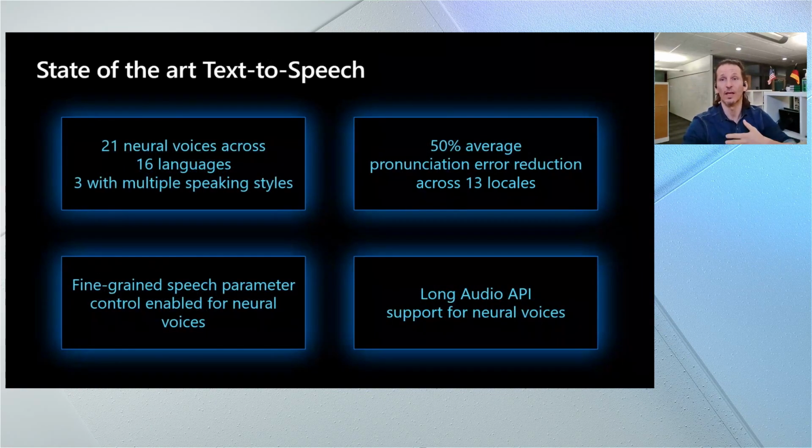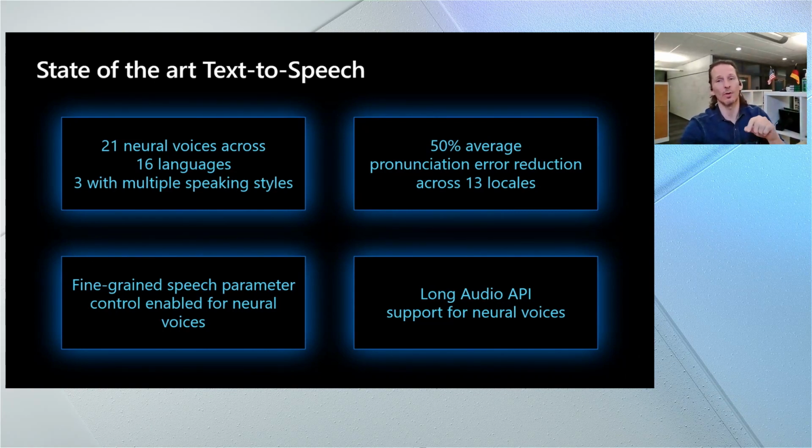On the text to speech side, we now support 21 neural voices across 16 languages. 3 of those voices support speaking styles like I showed you earlier, like the customer service, newscast, assistant, and so forth. These voices sound, as you heard, incredibly lifelike.